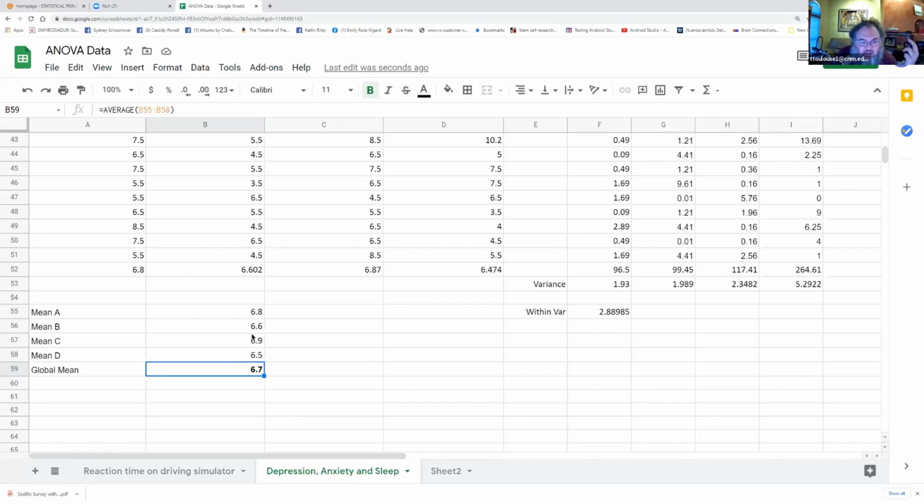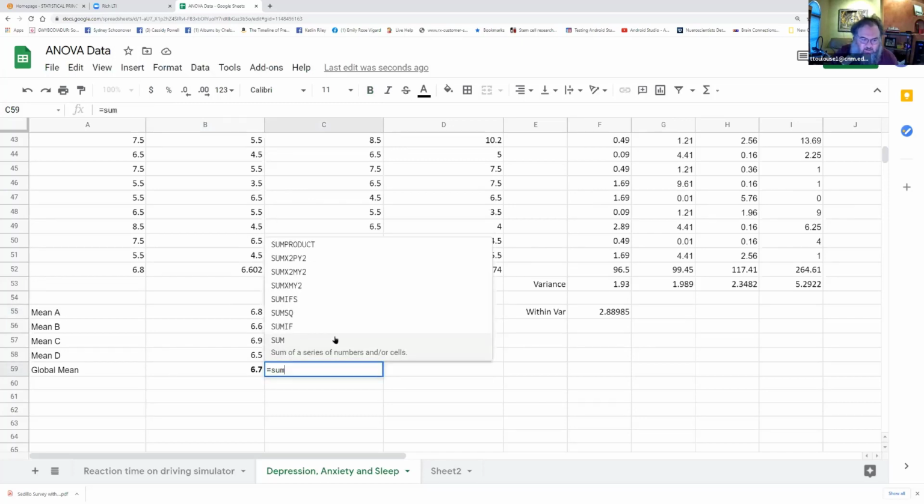So I'm going to take each mean, subtract the global mean, square it, add them up, and divide by the degrees of freedom between the groups, because I'm estimating the variance between the groups. So it's the exact same procedure, except I'm working with the means. So I will take each mean, subtract the global mean from it, and square it. And then we sum it up.